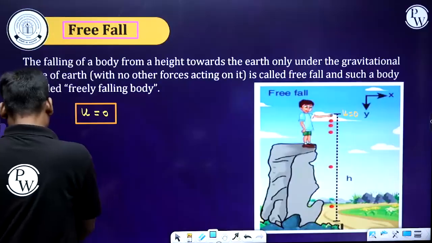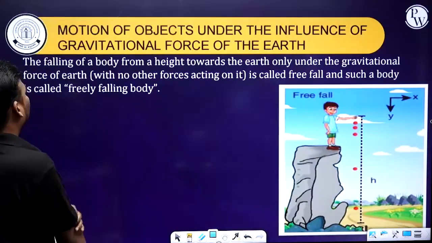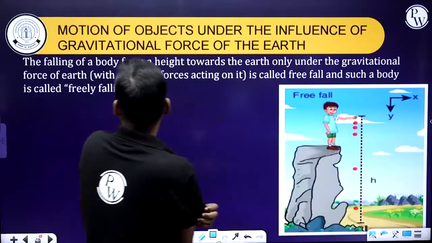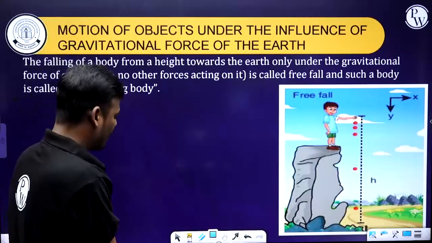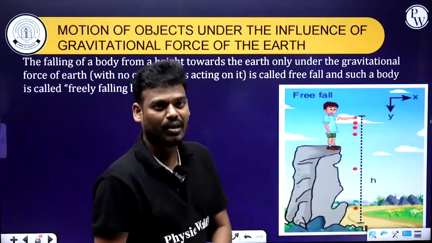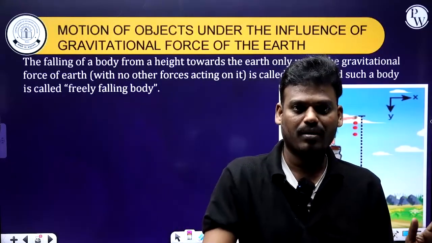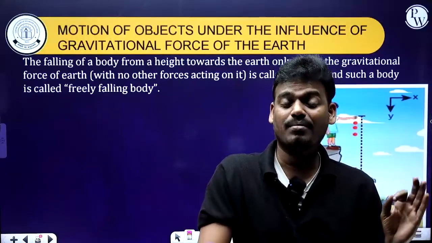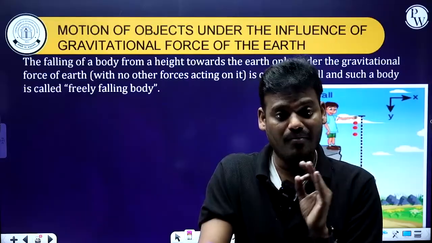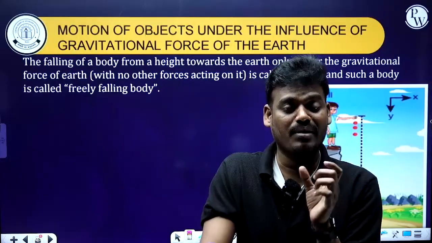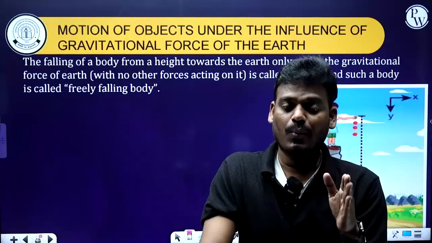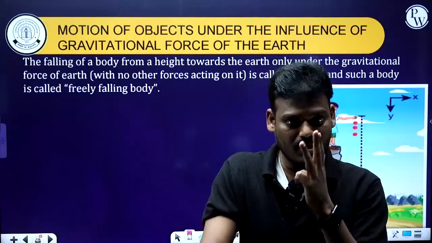Okay, now let's move on to the next concept, that is motion of objects under the influence of the gravitational force of the earth. Here we have some equations of motion that we have learned in the last chapter, motion and force and laws of motion. We had some equations. Those we call equations of motion. There are 3 equations of motion.